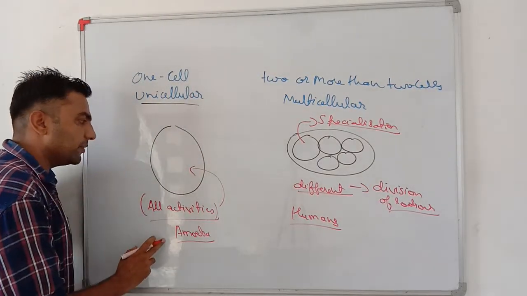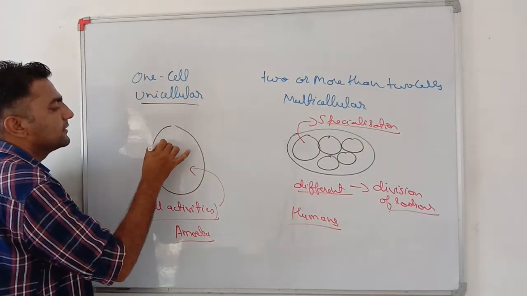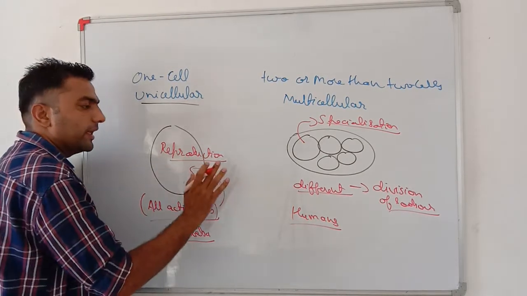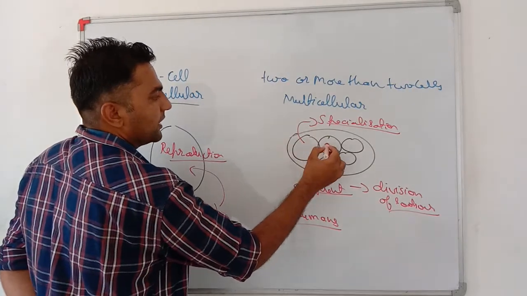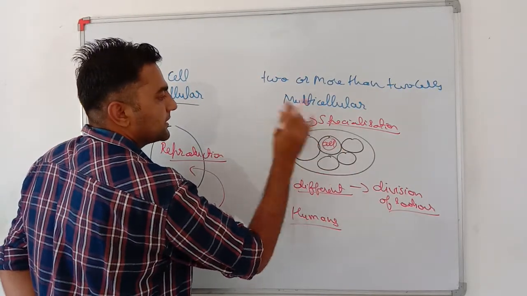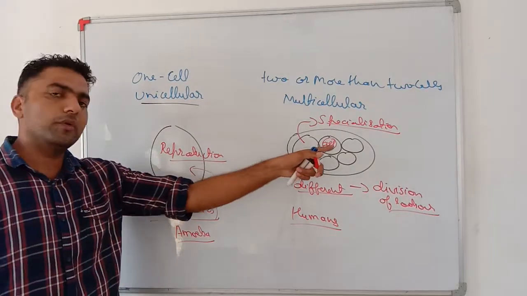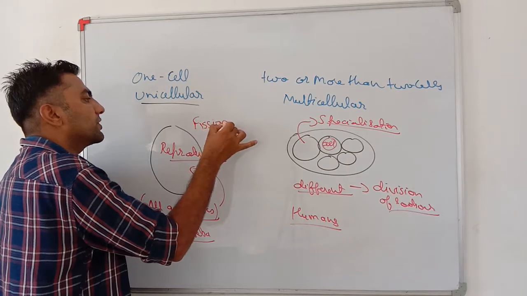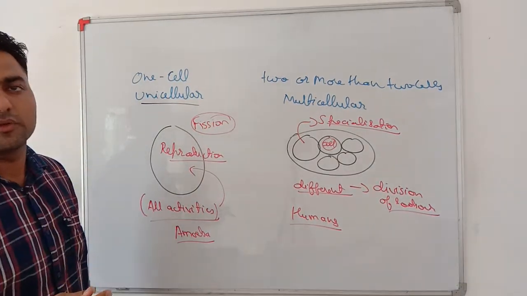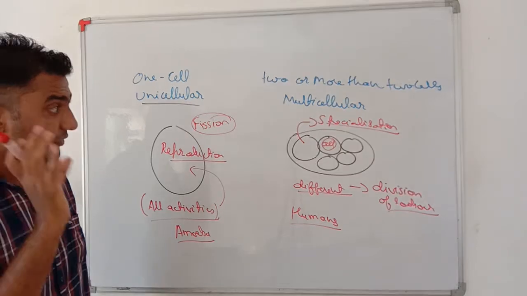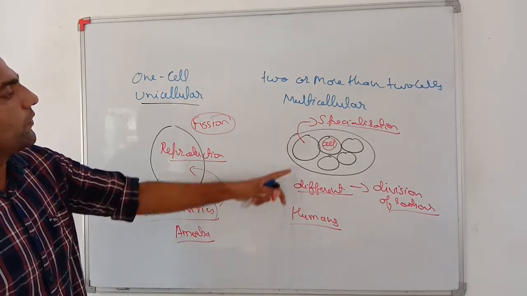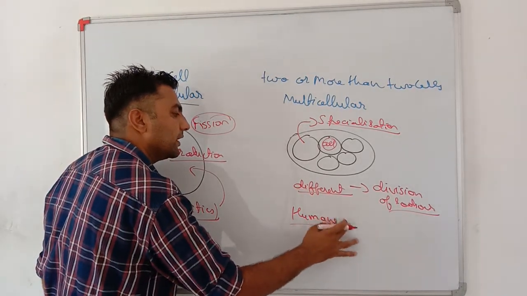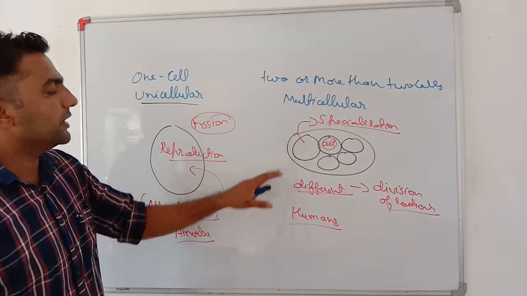In amoeba, this single cell has to perform reproduction, whereas in our body, or in a multicellular organism, a particular type of cell is there for reproduction. Very important: in unicellular organisms mostly fission, binary fission, is followed, whereas in multicellular organisms mitosis and meiosis are followed.